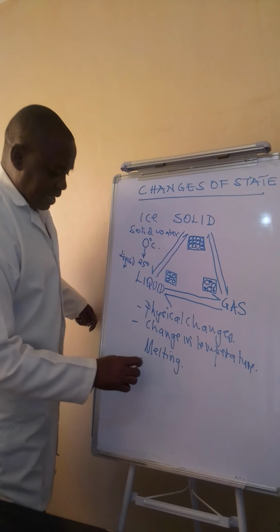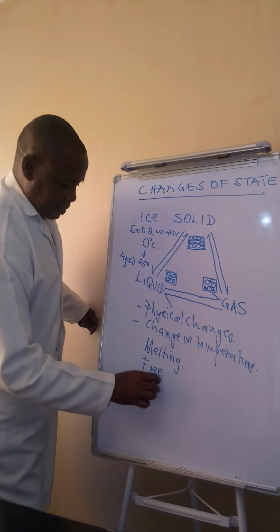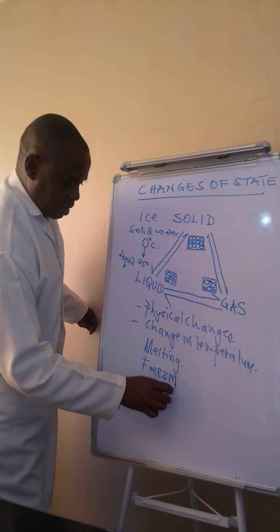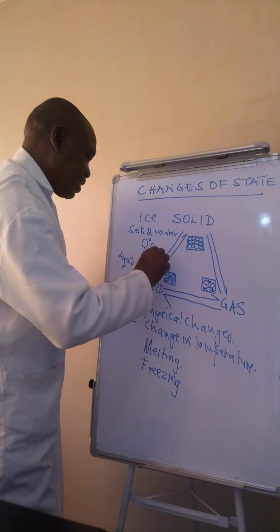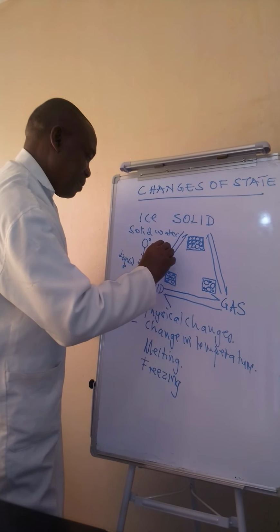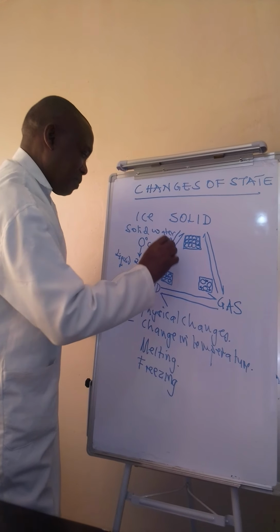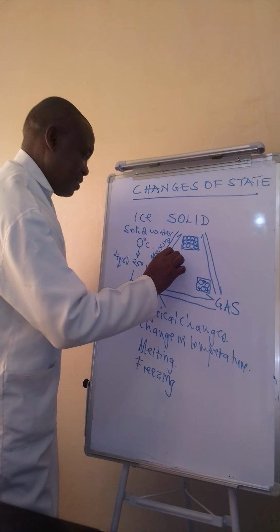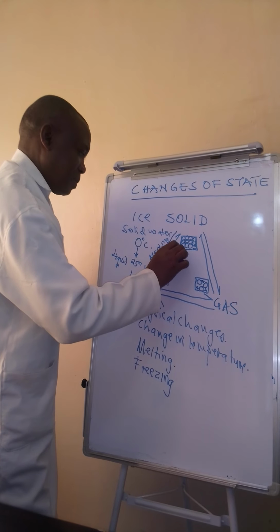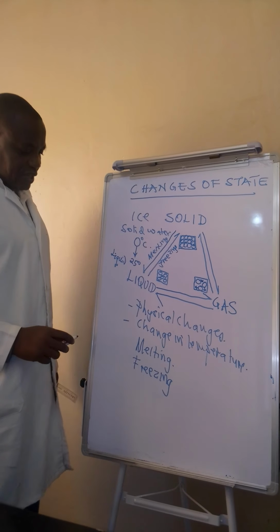Then that change of state is known as freezing. So here it's melting, and the reverse is freezing. So that is the change of state.